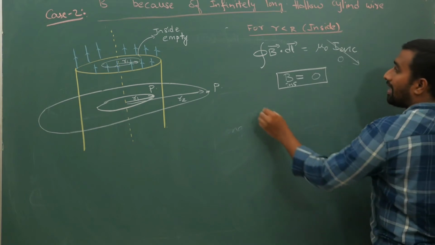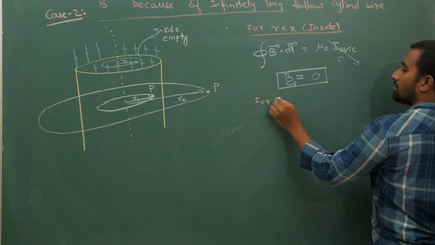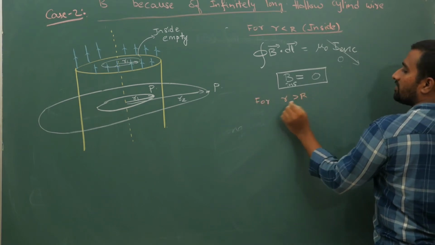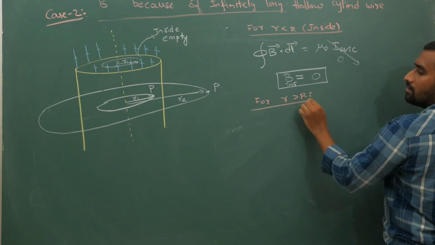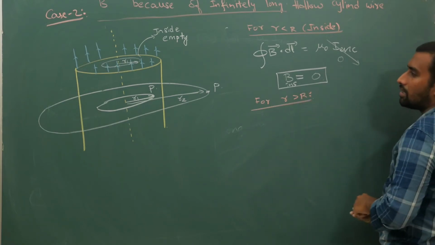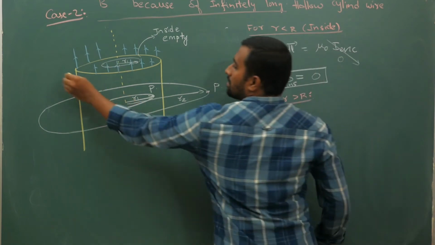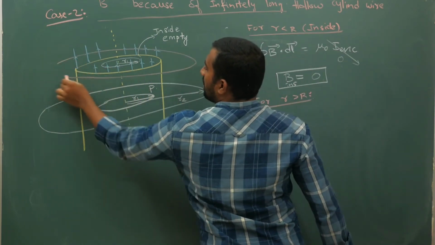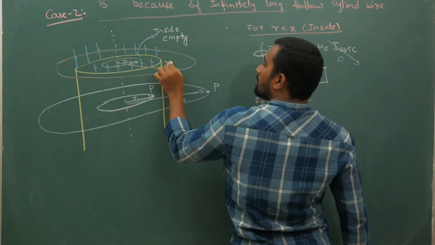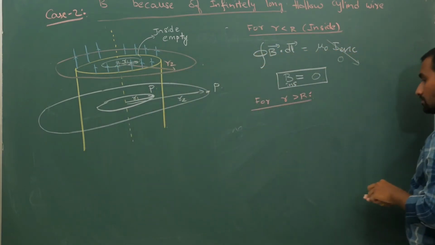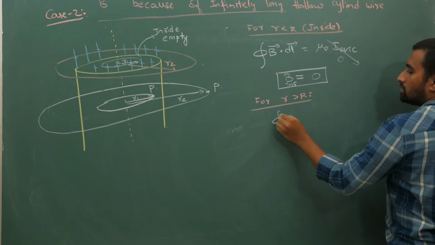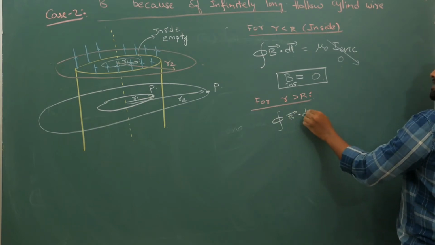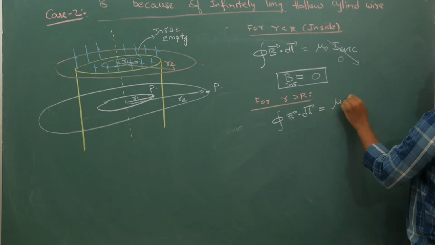Next, for r greater than R, that means at a distance r2, this Amperian loop is at a distance r2 here. So here if you do the closed integral of B bar dot dl bar equal to mu naught into I enclosed,